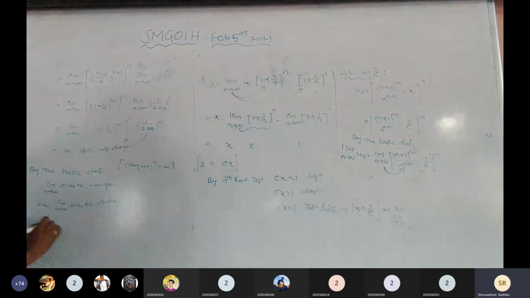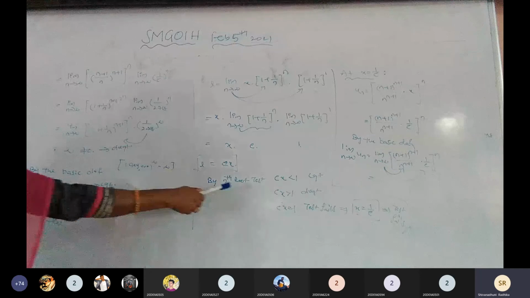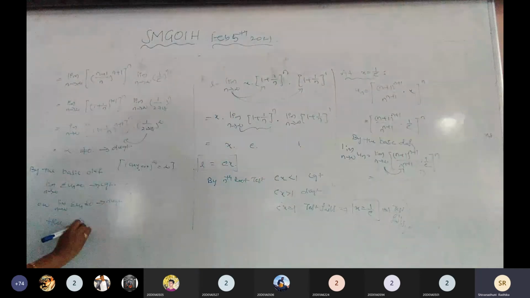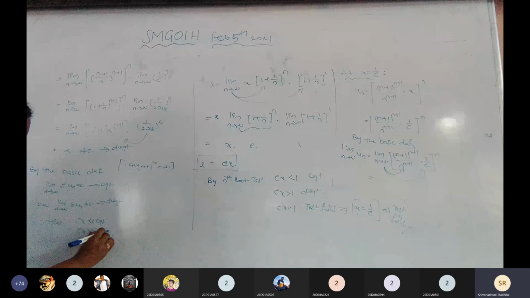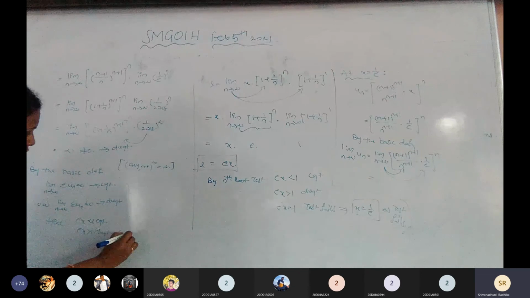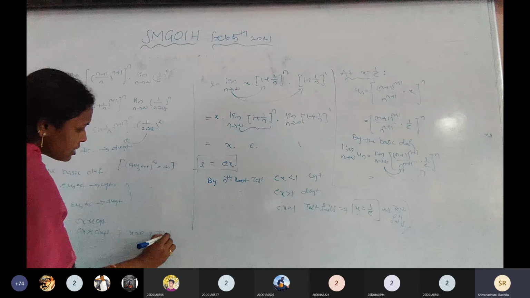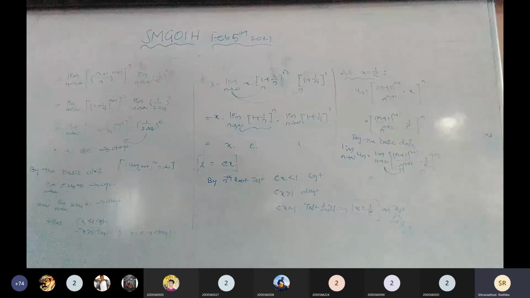Hence, I am going to write the statements here: for x less than 1 e, convergent; for x greater than 1 e, divergent; and at x equals 1 by e, the given series is divergent. Is it clear to all of you? Any doubts?